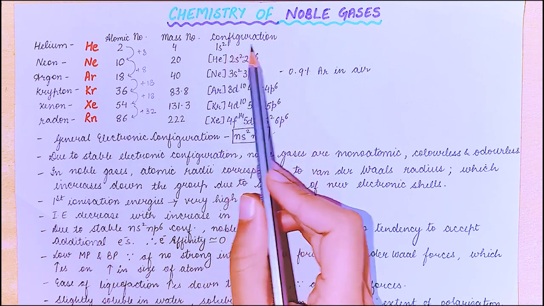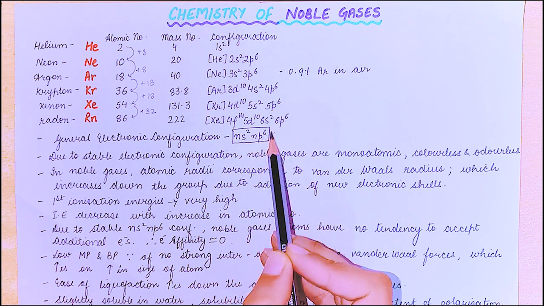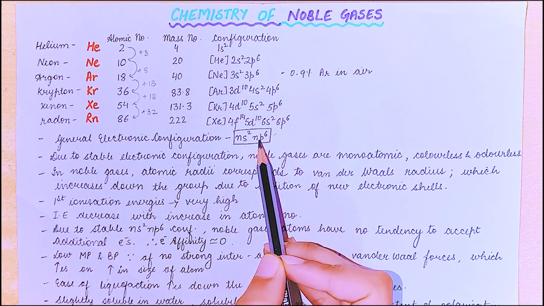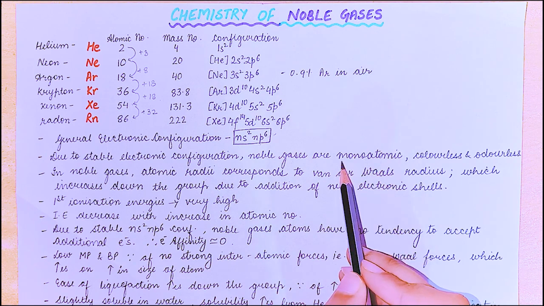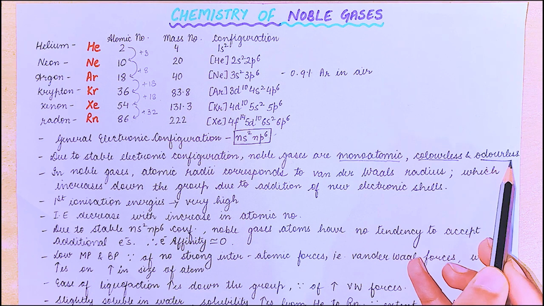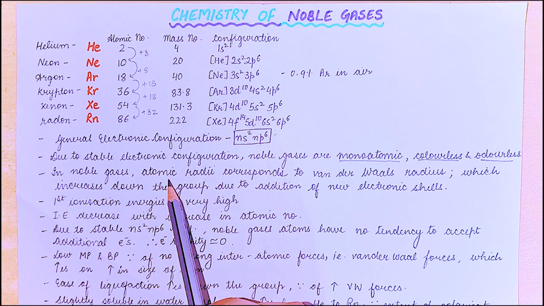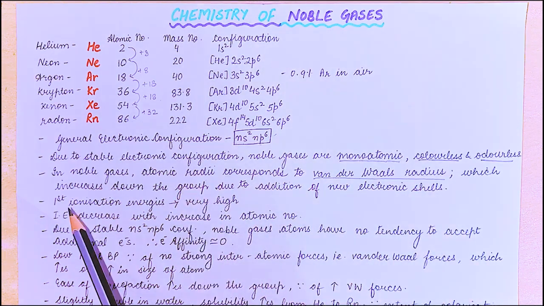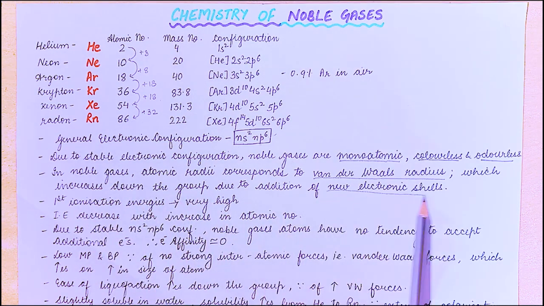And the general electronic configuration of these gases is ns2np6. So you can see here that the electronic configuration is a fully filled stable configuration. Due to the stable electronic configuration, noble gases are monoatomic, and they are colorless and odorless because they are fully filled. In noble gases, atomic radii correspond to van der Waals radius, which increases down the group due to addition of new electronic shells.